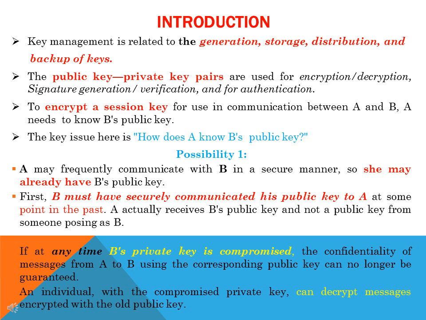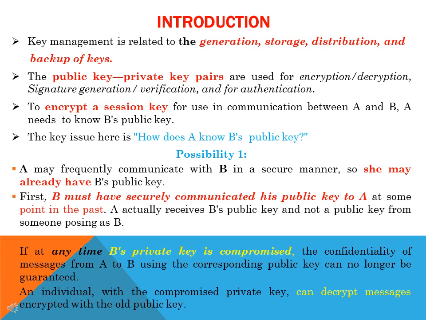As we saw in asymmetric crypto system, we have a public key and private key pairs. A will be having its own public key private key pair and even B will be having its own public key and private key pairs. And this can be used for encryption decryption purpose or can be used for signature generation or verification purpose and can be used for authentication purpose also.